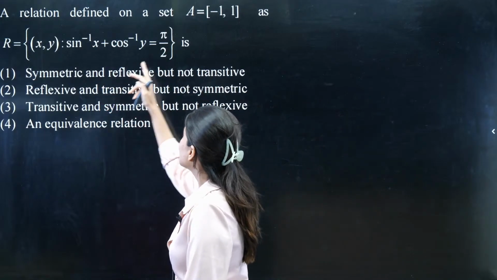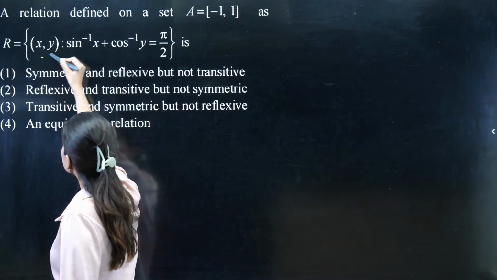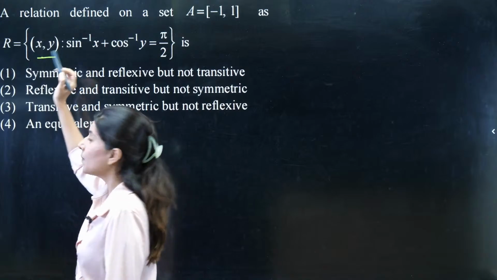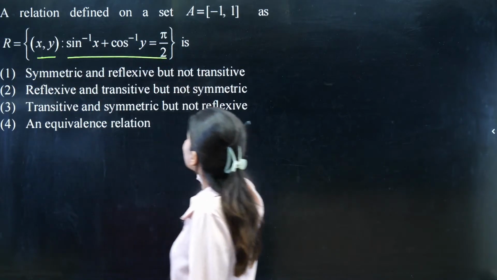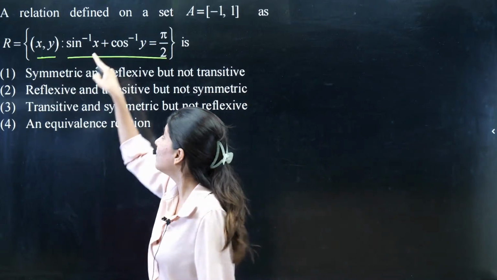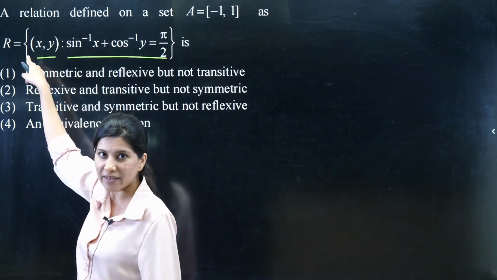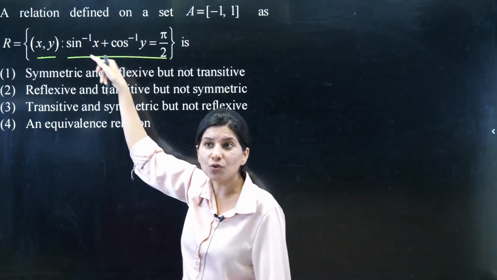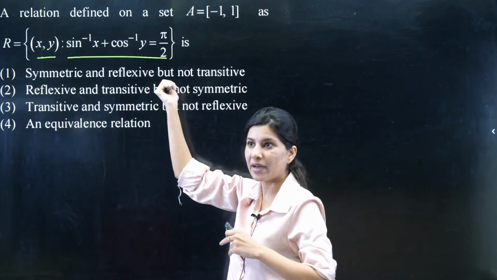So this is the relation defined on set A. So this is your set A and this is your relation. Can you see this is your relation? That means in relation, this x comma y ordered pair will be sitting. Sin inverse x plus cos inverse y is given as pi by 2. So basically, whichever ordered pair satisfies this relation will sit inside my relation. Did you get it? So we need to solve this to understand what kind of ordered pair will be sitting inside my relation.